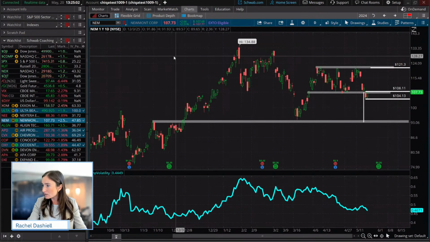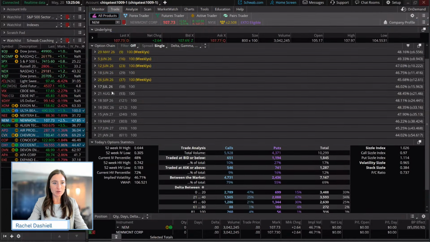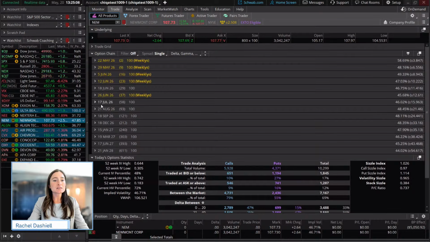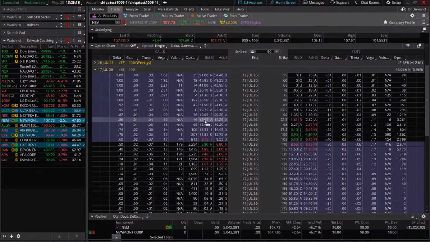So what we're going to do is make our way to the trade tab here. Since we've talked about maybe a shorter intermediate-term trade, let's look at 2 months out from expiration. Let's look at the July monthlies and see what the put options are trading at.